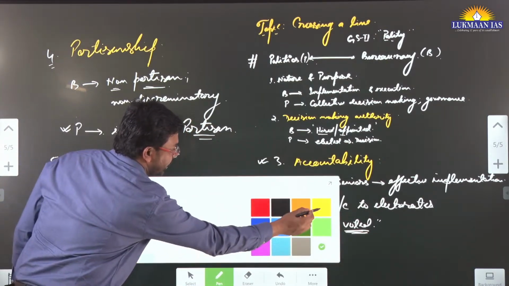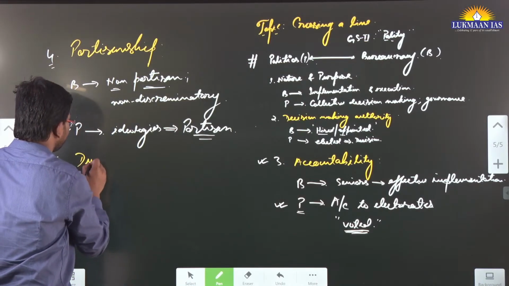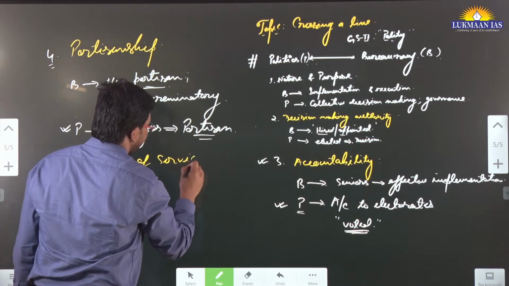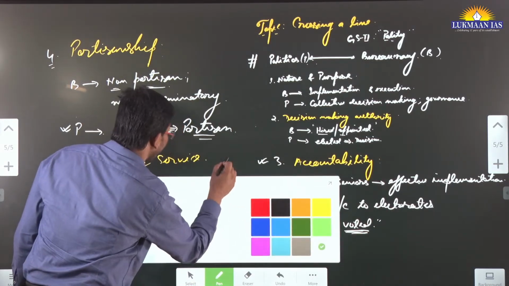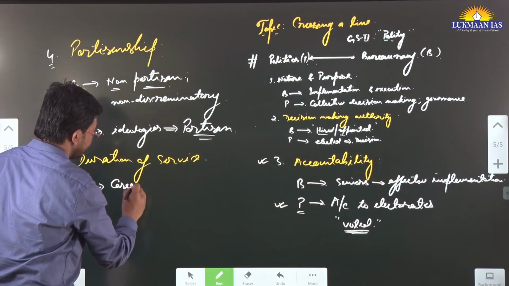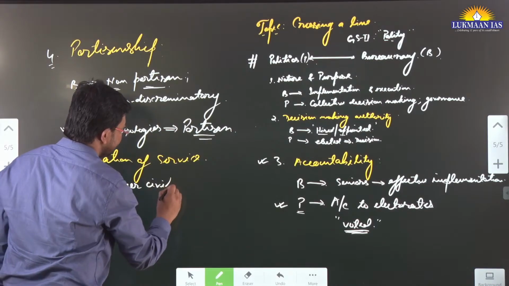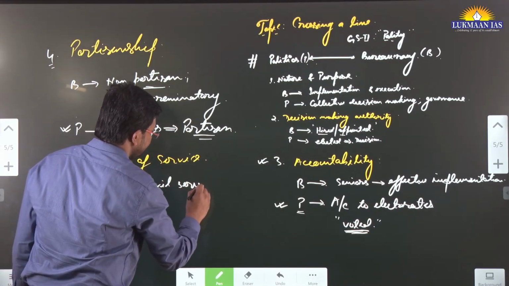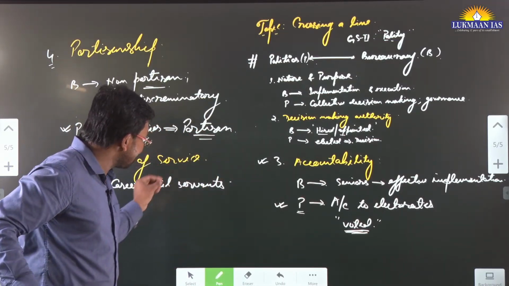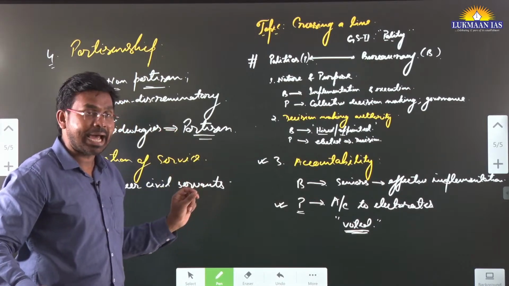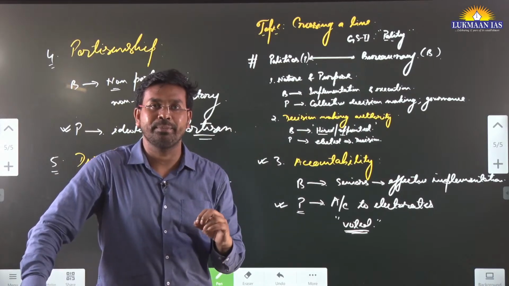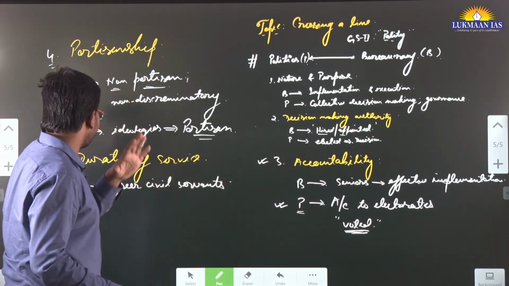Next difference is duration of service. If we talk about the bureaucracy, they are career civil servants. What do we mean by career civil servants? It simply means once they are hired, they remain in service for the tenure of their career, maybe 30 years, 32 years, 35 years.